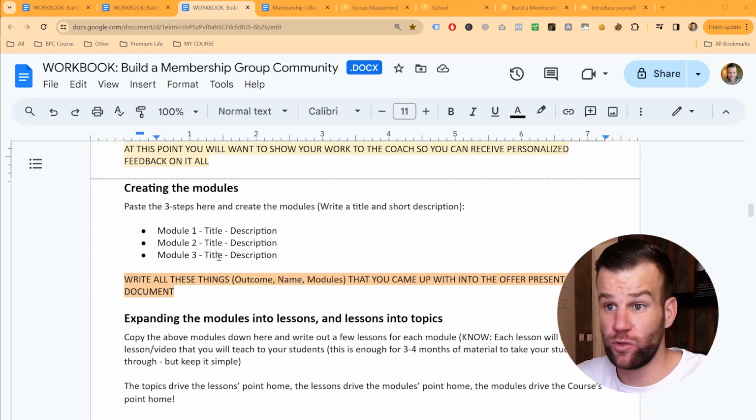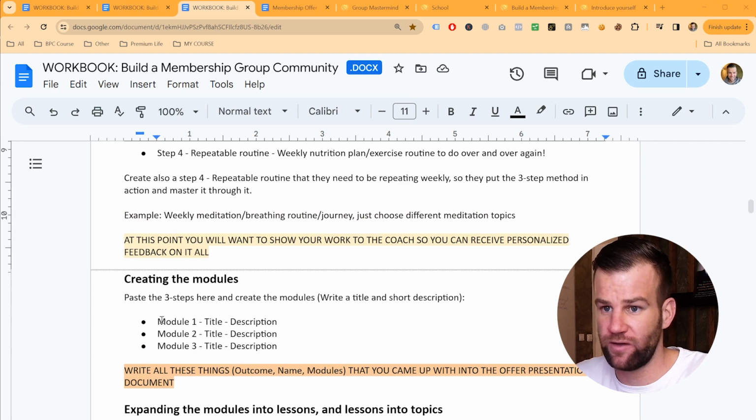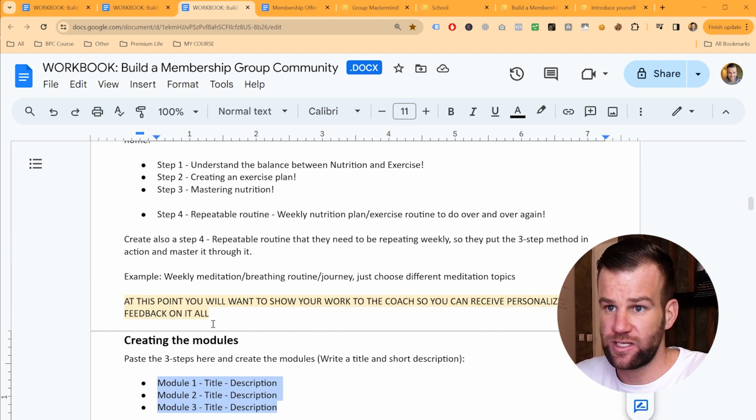If you have successfully completed the previous task and you have already decided on the outcome in your meta program, membership name, and on the 3 steps, now we will want to continue expanding those 3 steps and turning them into modules at first, and then expanding these modules into lessons, right? And how we're gonna do that is that, first of all, we're gonna write down those 3 steps.